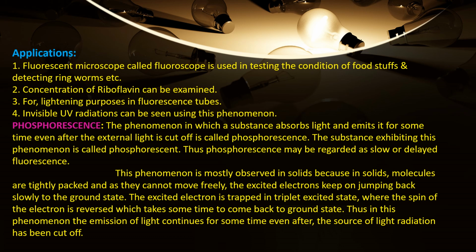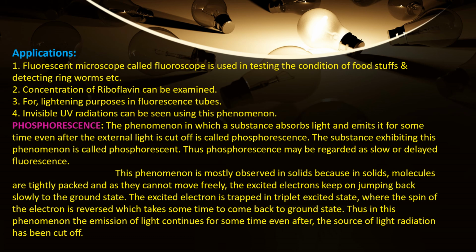Fluorescent microscope called fluoroscope is used in testing the condition of foodstuff and also in detecting ringworms, etc. And also concentration of riboflavin can be examined, and invisible UV radiations, that means ultraviolet radiations, can be seen using this phenomenon, that is fluorescence. Okay, so this is all about fluorescence.